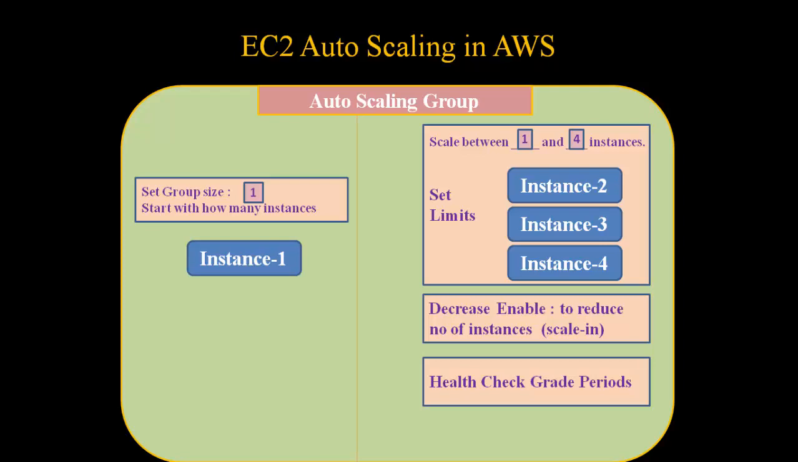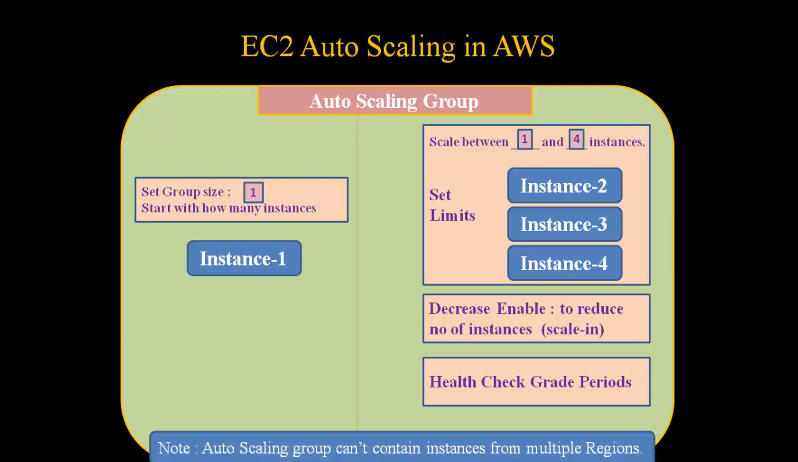Now another point that you need to note down here: an auto scaling group cannot contain instances from multiple regions. It must be of the same region. We can distribute among multiple zones, but we cannot distribute among multiple regions. It must be of the same region and it can be in different zones.